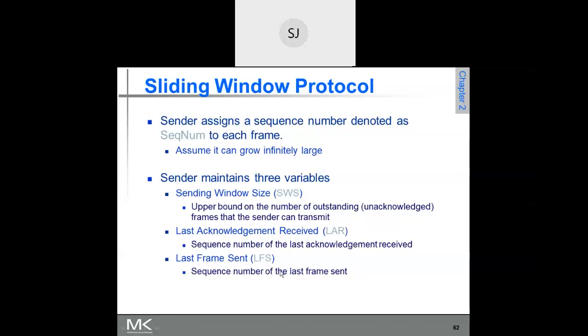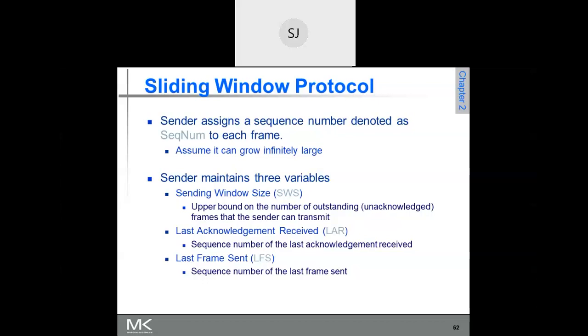Then the last frame sent. What do you mean by last frame sent? As I said, I have received acknowledgement for frame 10. Starting from frame number 11, the acknowledgements are pending. How many acknowledgements are pending? Where can I get that information, the number of frames for which acknowledgement is pending?